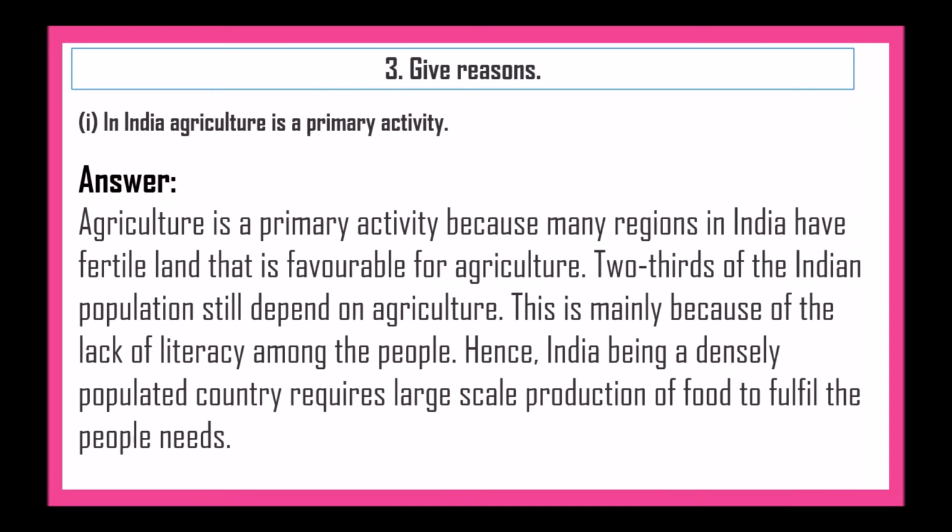Next question is give reason. First one, in India, agriculture is a primary activity. Agriculture is a primary activity because many regions in India have fertile land that is favorable for agriculture. Two-thirds of the Indian population still depends on agriculture. This is mainly because of lack of literacy among the people. Hence, India being a densely populated country requires large-scale production of food to fulfill the people's need.